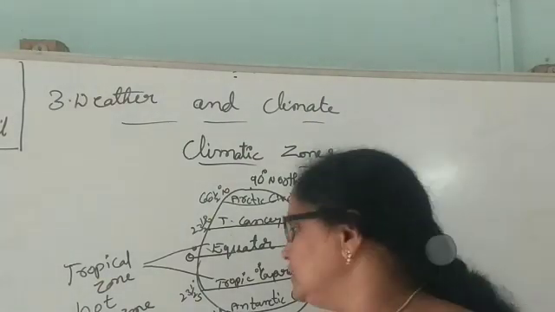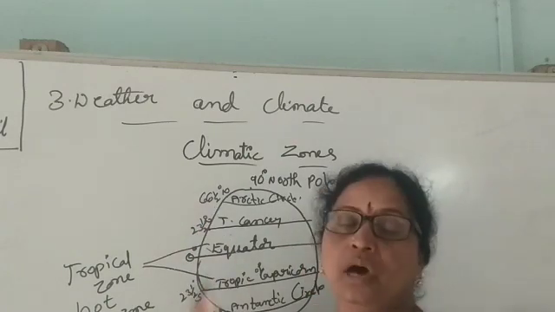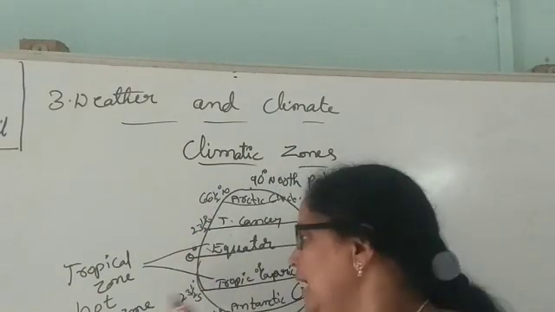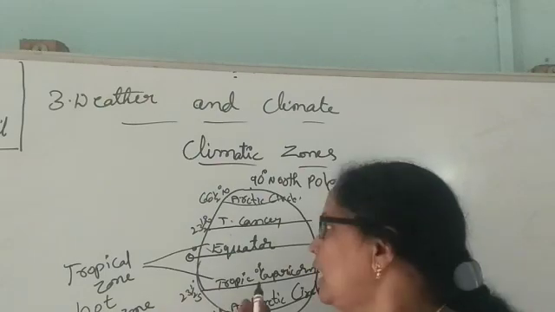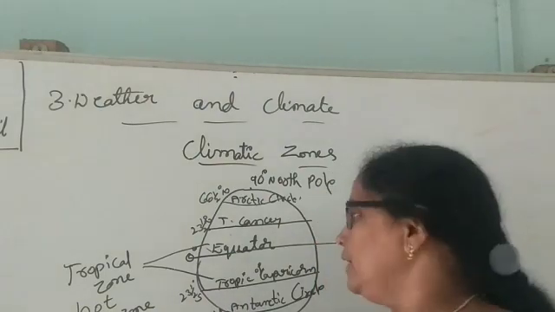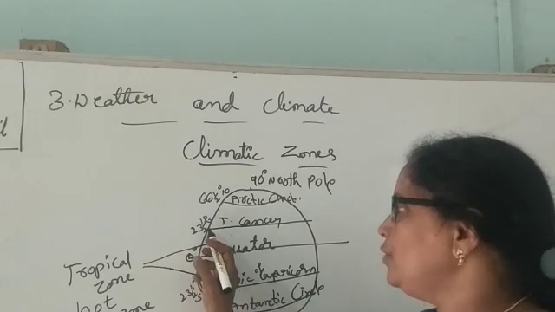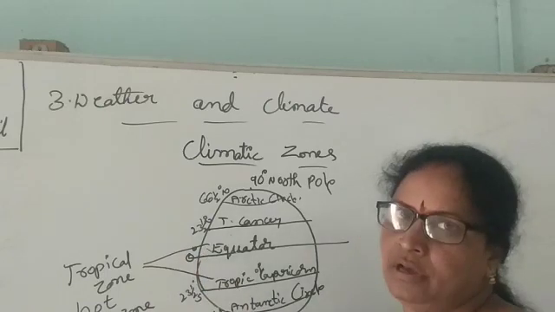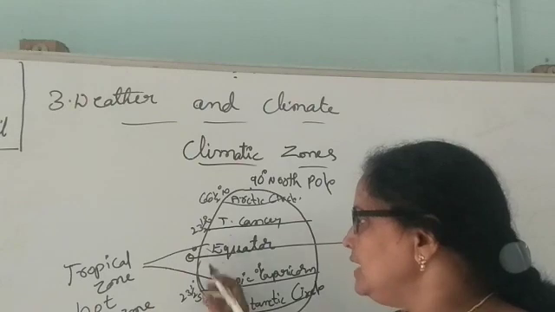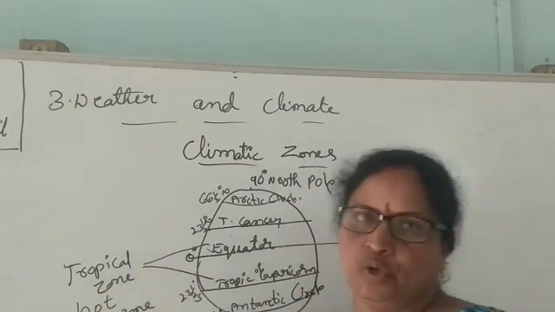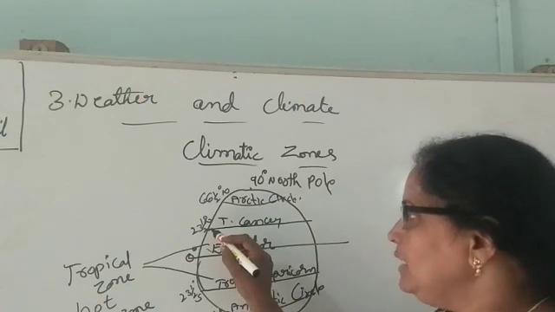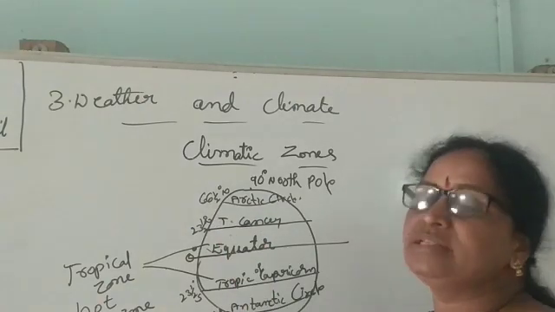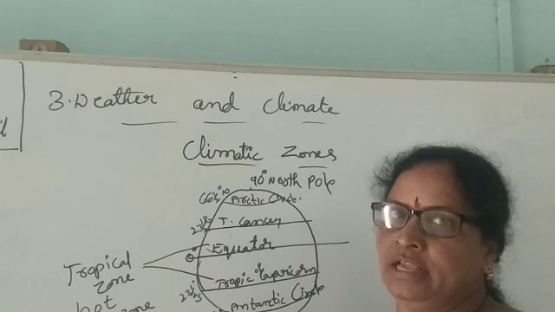66.5 degrees. On the north is the Arctic Circle at 66.5 degrees. On the south is the Antarctic Circle. Yes, 0 degrees to 23.5 degrees we learned now. What is this? These are called the tropical zone.